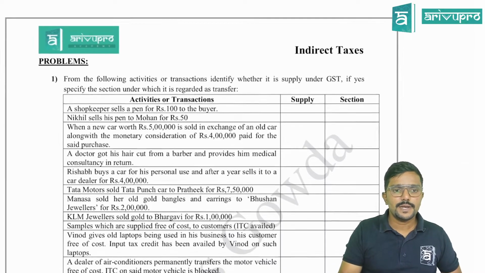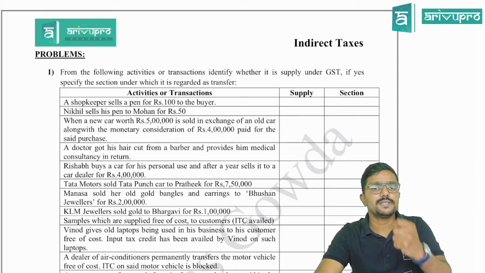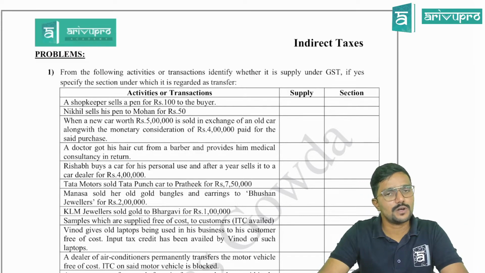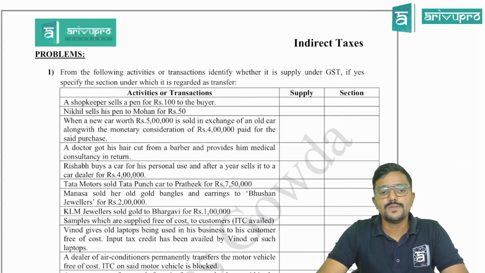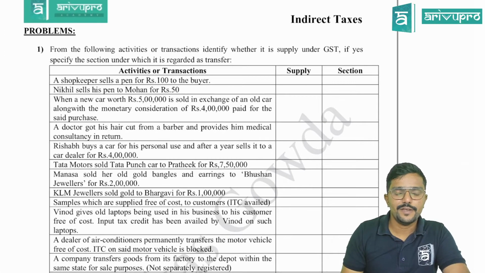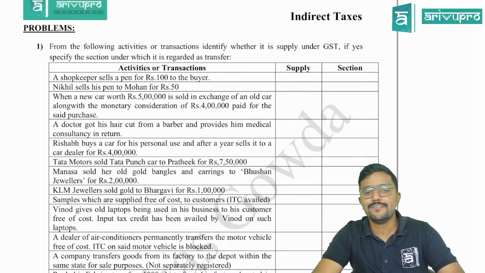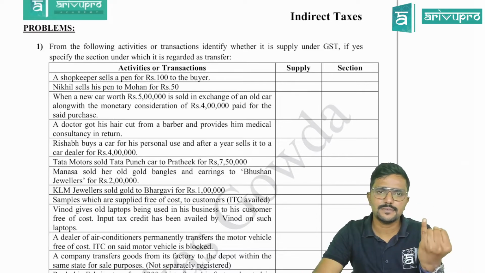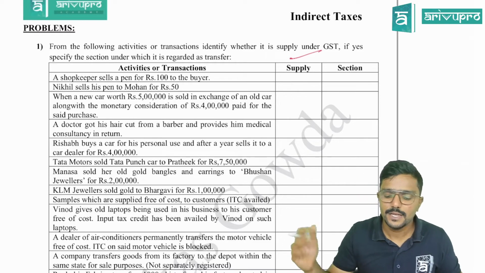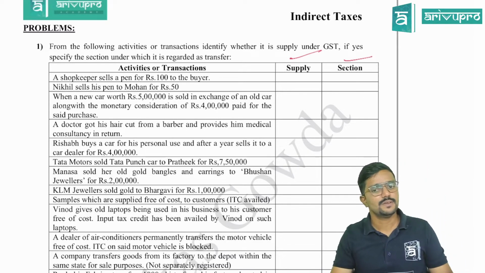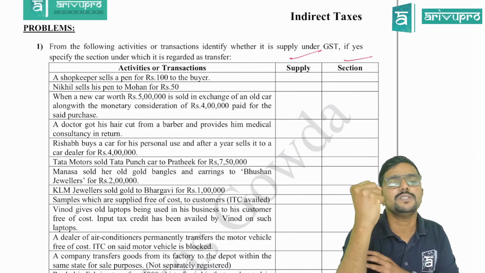Come to this problem. See, in this problem number 1, which is at the end of the chapter, guys, at the end of each and every chapter, I would have included some problems, which also include some previous exam questions. So here in this problem, this is my own question where I have given the list of transactions or activities, guys. We need to identify whether it is supply or not. If supply, write yes. If it is not supply, write no. Agree? If it is a supply, also mention the section number. Clear? I have given this problem only to make you strong with the concept, guys.